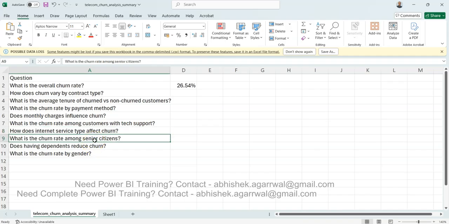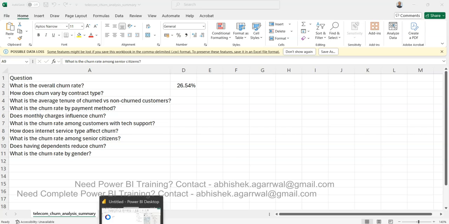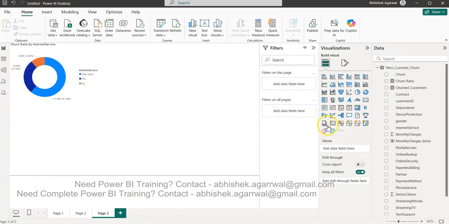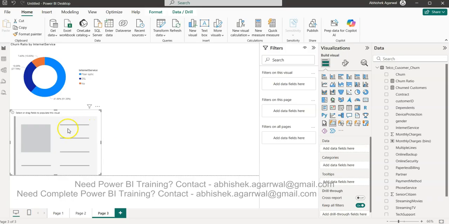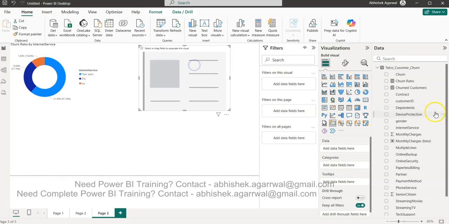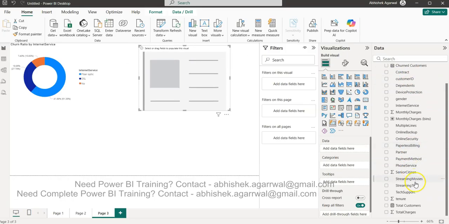Okay, and now let's move on to the next question, which is, is the churn rate high among senior citizens? That should be fairly easy. So for that, I will use this new card, right? And over here, we will say senior citizen, which should be over here.